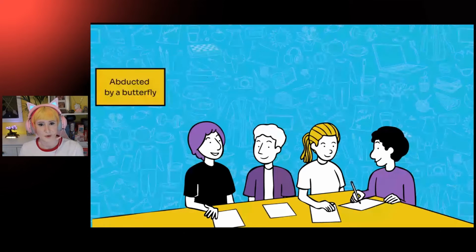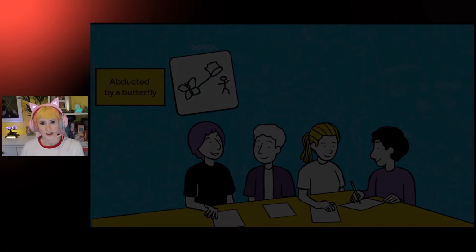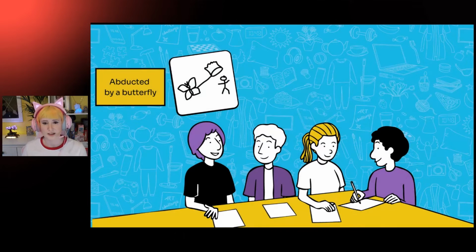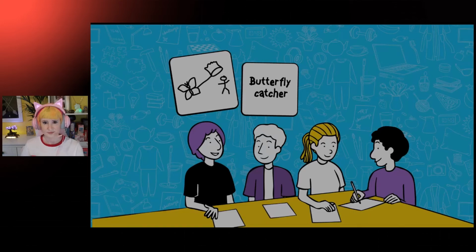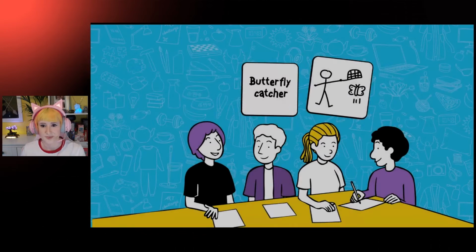So in this case, the prompt is "abducted by a butterfly," and they have to draw something on their card that represents what the prompt says. Once they've done that drawing, they pass it on to player two, who has to write down a phrase which describes what they can see. Once they've written that down, they pass that phrase on to player three, who draws something based on that phrase.